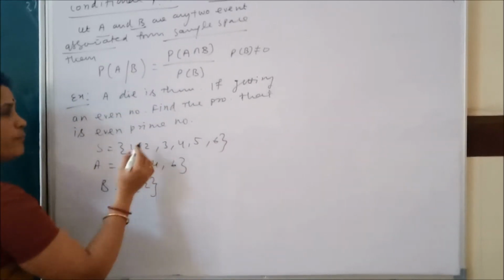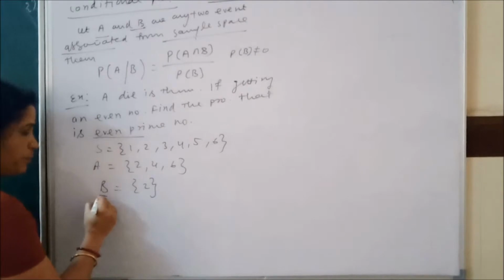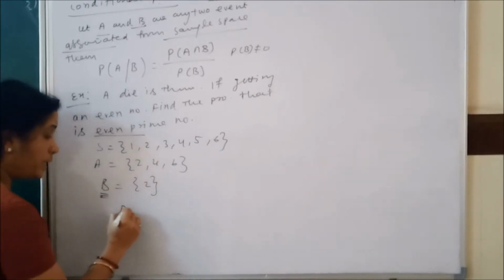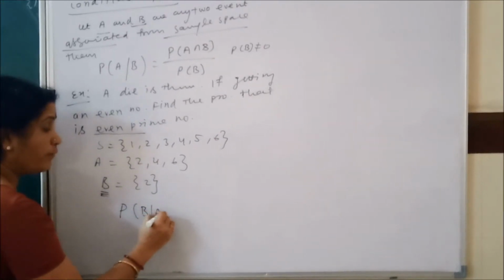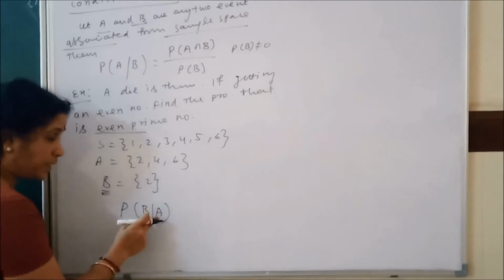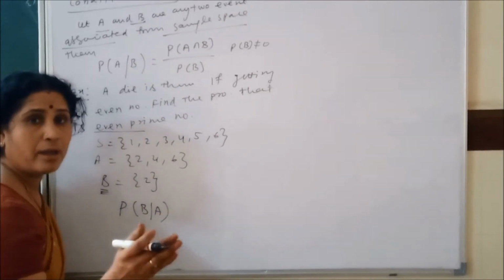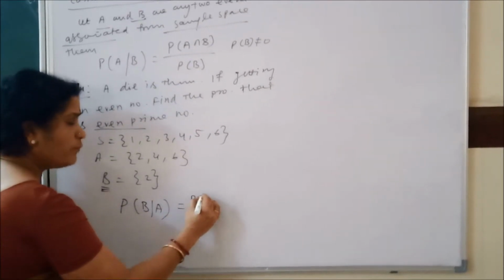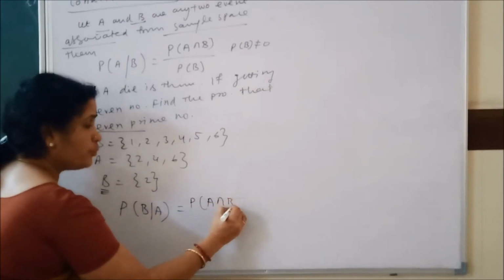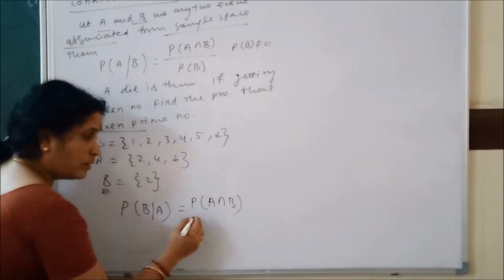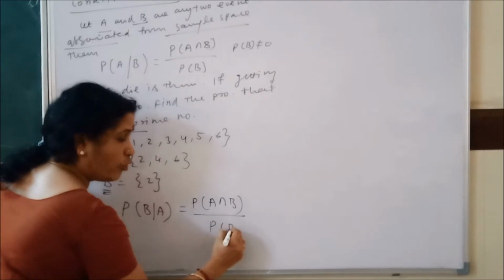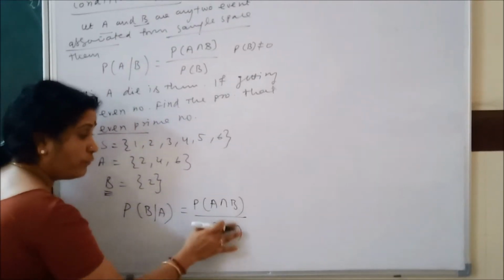Now what they are asking is to find the probability of an even prime number, that means the probability of B by A. That means when you are finding the probability of B, event A has already occurred. So what is the formula? Probability of A intersection B, and whatever event occurred, you should write in the denominator. Clear to you? So probability of A.